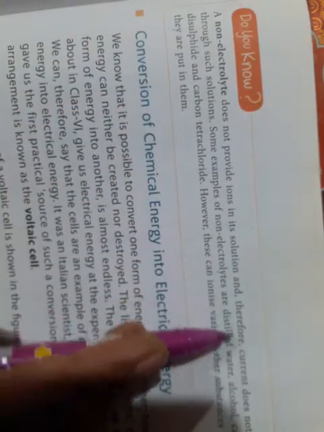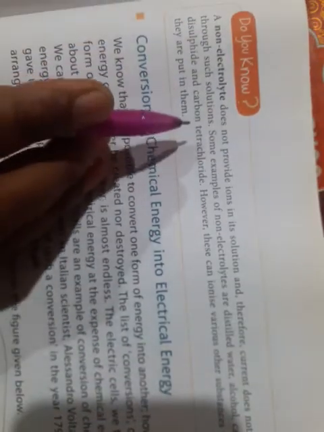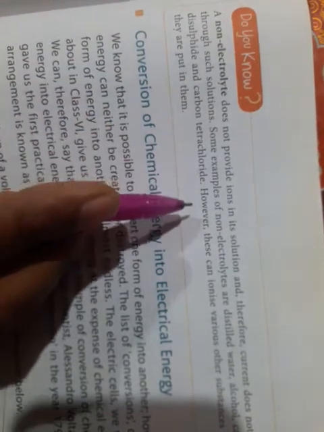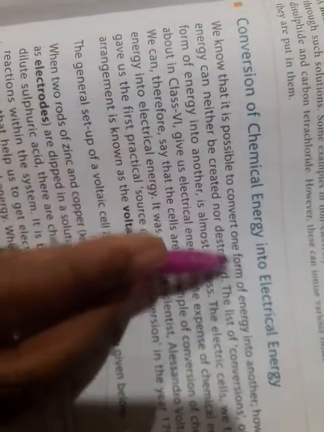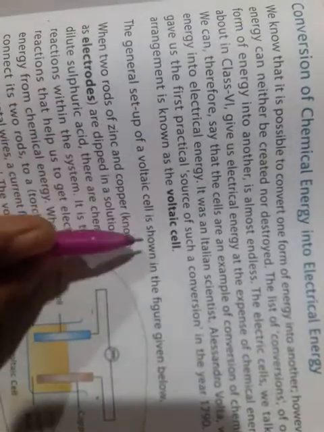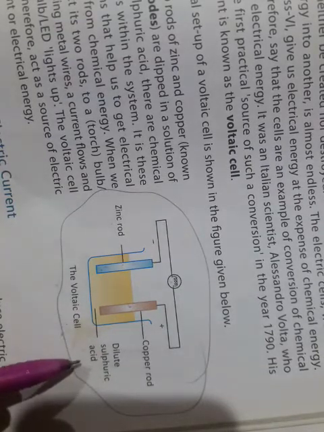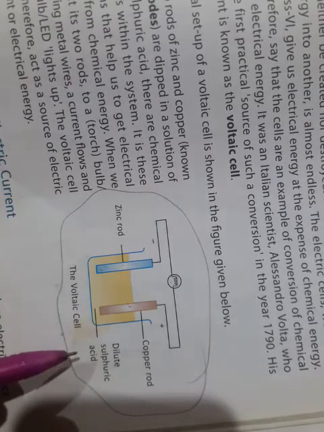A non-electrolyte does not provide ions in its solution and therefore current does not flow through such solutions. Some examples of non-electrolytes are distilled water, alcohol, carbon disulfide and carbon tetrachloride. Conversion of chemical energy into electrical energy: voltaic cell. Here in the voltaic cell there is a copper rod, a zinc rod and dilute sulfuric acid, and you can get electricity.